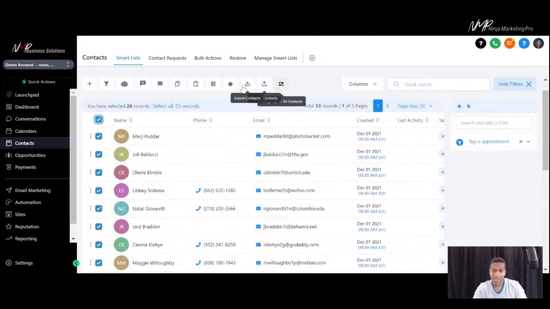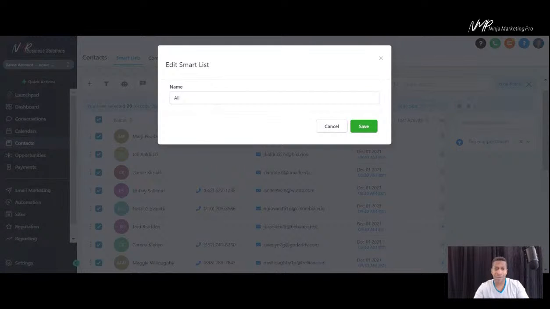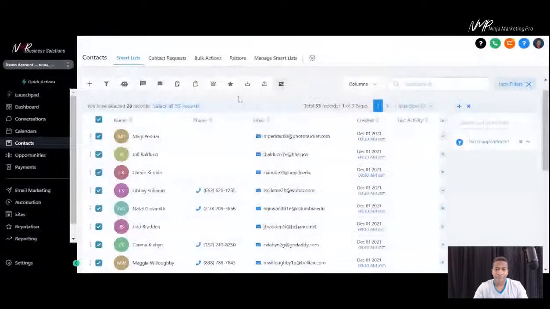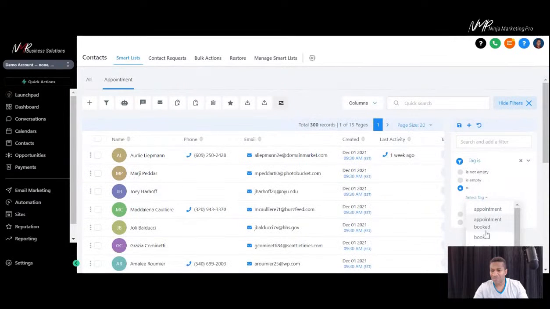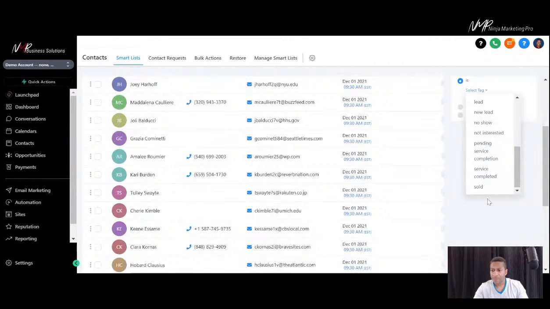And then we're going to, where is it at? Haven't done this in a minute. Add workflow, add lines. I just did this. There, I'm going to save that tag here. I'm going to call it appointment. There we go. And you will see that's now up here. All right, so if I click this button, it makes that a smart list. But if I go into this same area again, I want to change this one back to the sold. So everyone who I actually sold to in here.